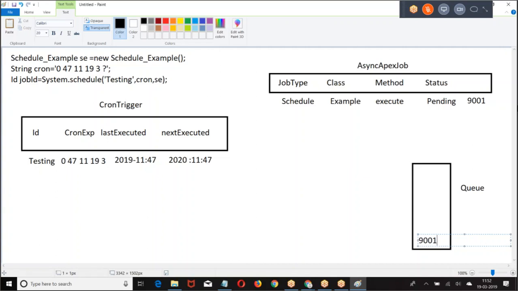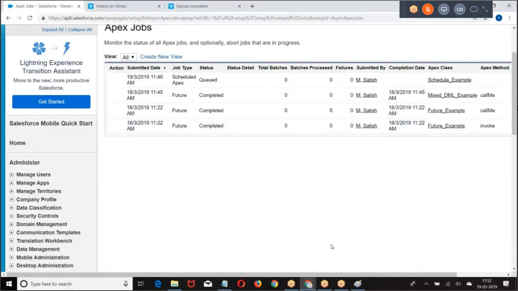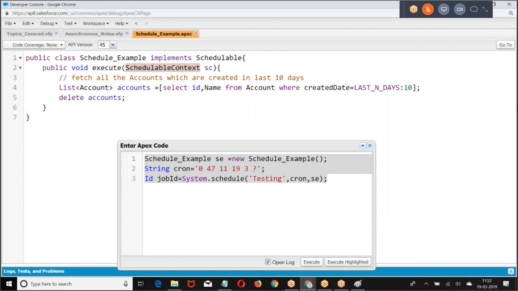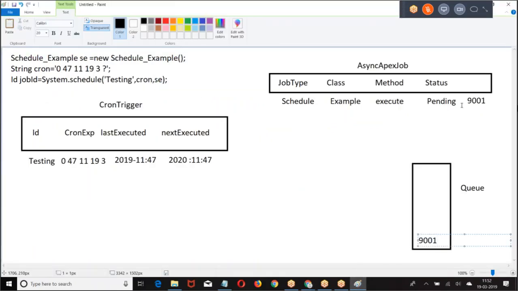Now here we have schedulable context type. What is the schedulable context? It will contain the job ID. Whatever job ID is created, the job ID will be there in the schedulable context. So while executing, if you want to know for which job we are executing, I can use the schedulable context, sc dot get job ID. I hope you are good with this.